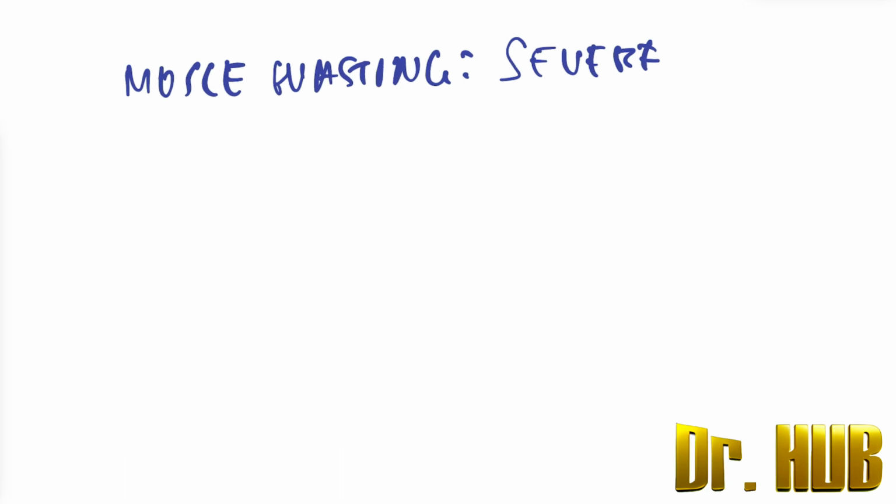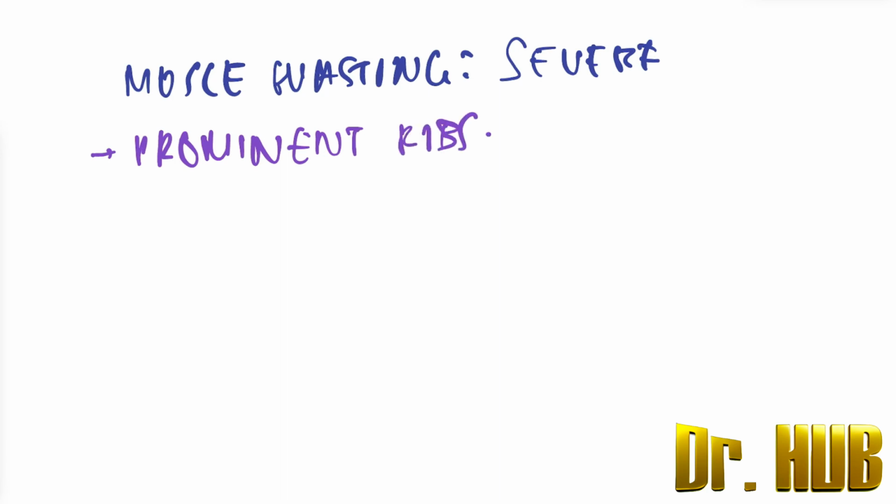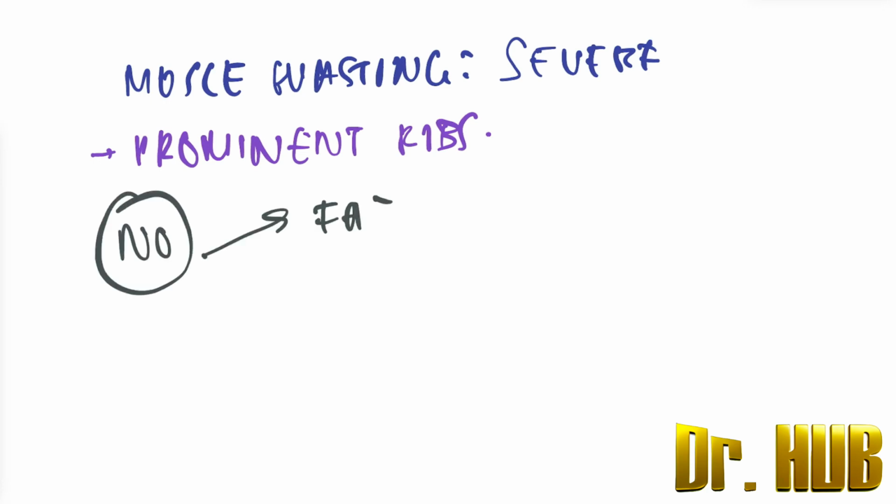So how is the ribs? There is presence of the prominent ribs. So looking at the fatty liver and subcutaneous fat, there is no fatty liver as well as there is no subcutaneous fat.